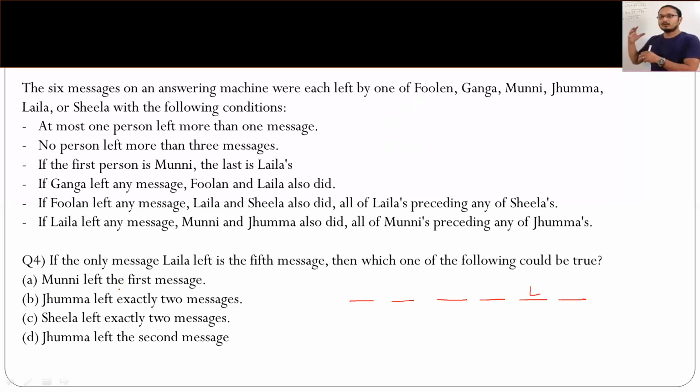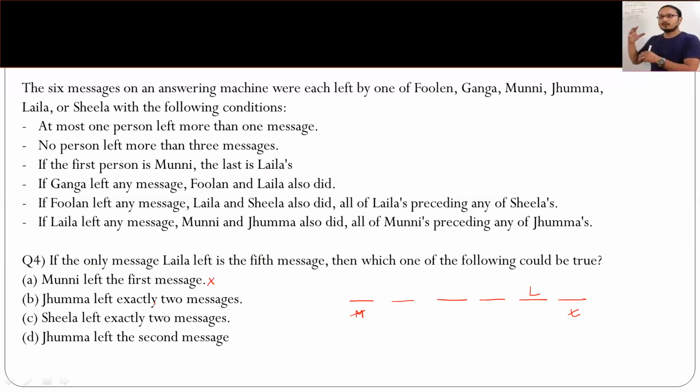So if Munni left the first message, right, then the last message has to be Lela, which is not possible, right? Because if Munni comes first, Lela will come at the last place, and the statement becomes false in that case, that the only message Lela left is the fifth one. So this case is not possible. Obviously, the first one is gone.